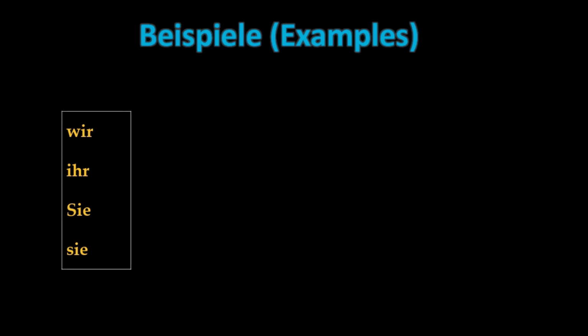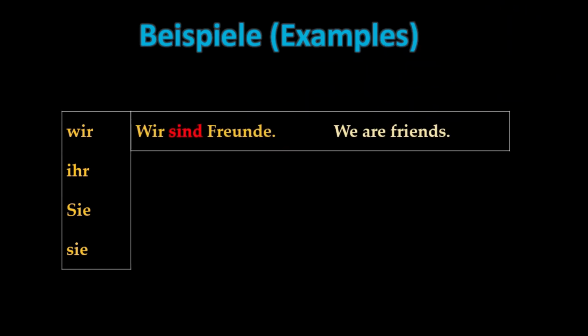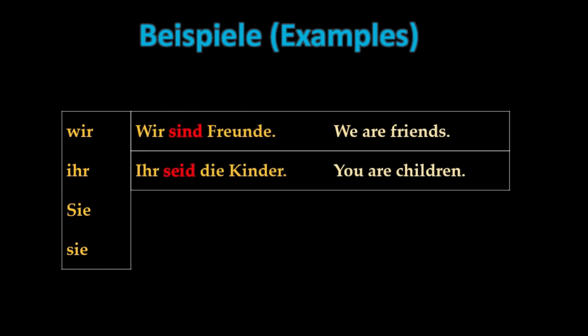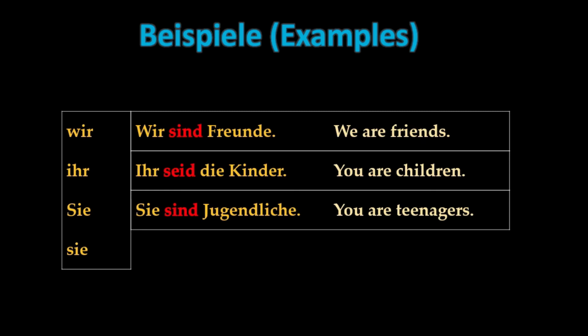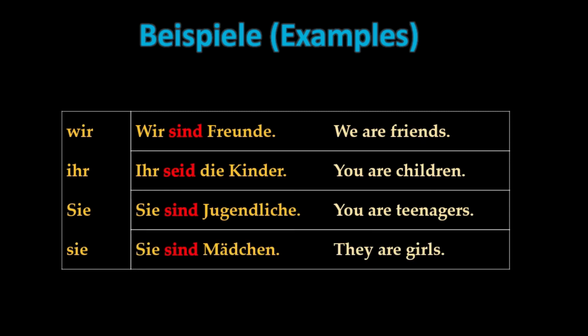Let's see some examples using the verb sein with the plural pronouns. Wir sind Freunde, we are friends. Ihr seid die Kinder, you are children. Sie sind Jugendliche, you are teenagers. Sie sind Mädchen, they are girls.